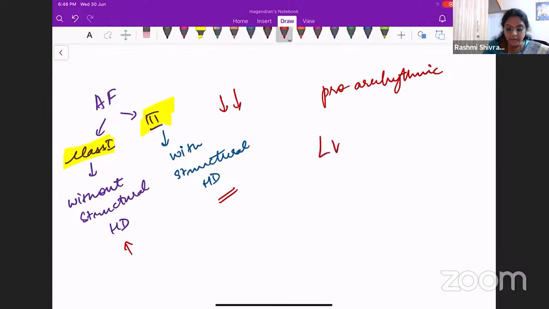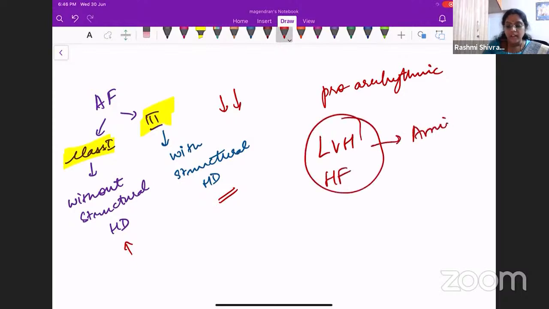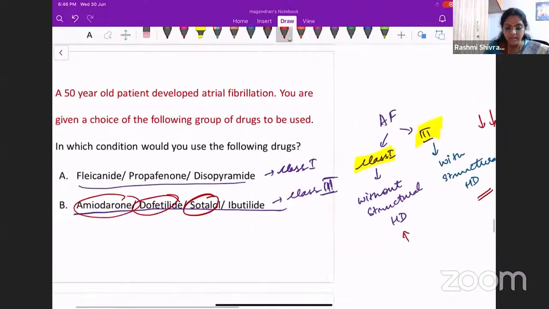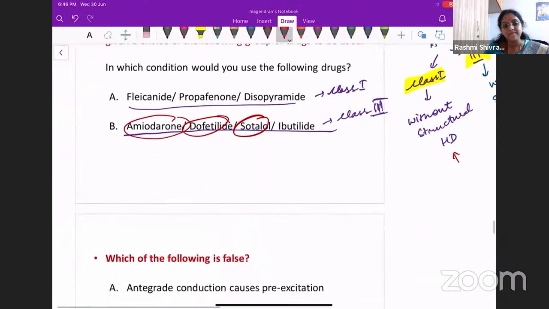Say the patient is having left ventricular hypertrophy or heart failure. Which is the drug you will prefer? Amiodarone, definitely, because its pro-arrhythmic activity is slightly lesser when compared to the class 1 drugs. So if the patient is having a structural heart disease, you will give class 3 drugs. If the patient does not have a structural heart disease, you will give class 1 drugs. Okay, so this is about the drugs in atrial fibrillation.